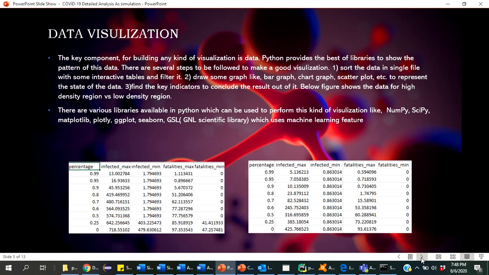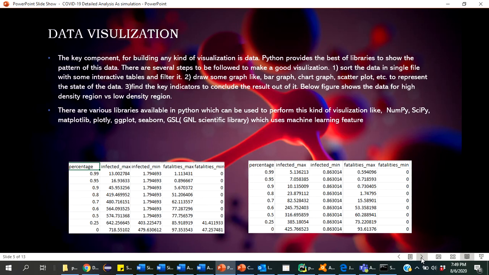First, after collecting a big bunch of datasets, we need to filter it to make it a little bit interactive, right? After getting properly sorted data, we need to make graphs like a bar graph, chart graph, or scatter plot to represent the state of the data. And after that, find the key indicators to conclude the result out of it.